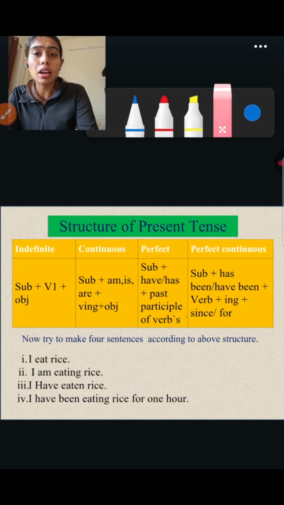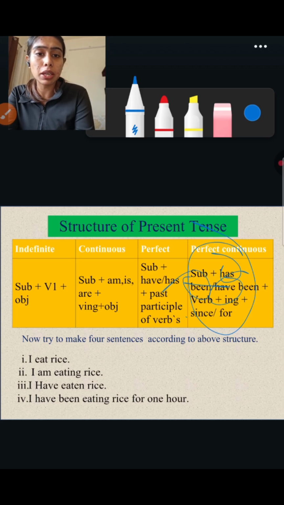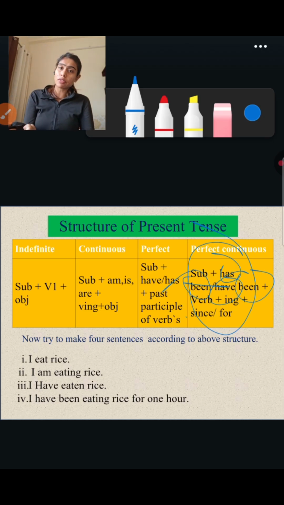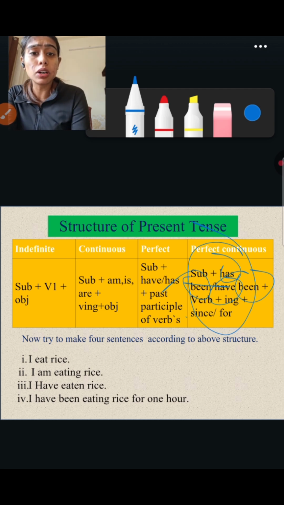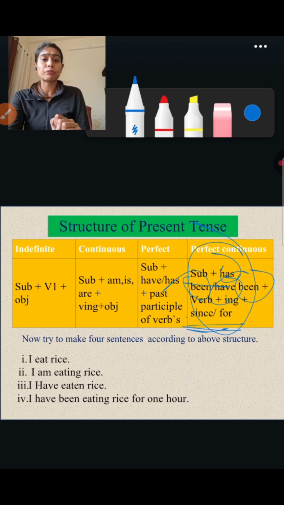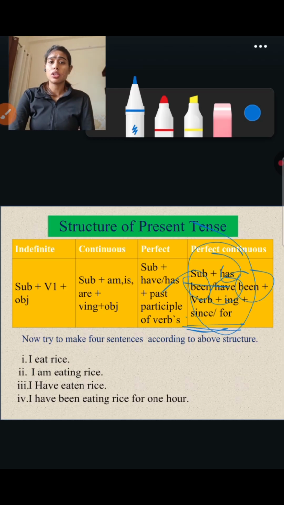Okay, how to frame the sentences? Subject plus has been or have been. I've already told when you have to use has and when you will have to use have, plus verb plus ing plus since or for. So when do we use since and when do we use for?